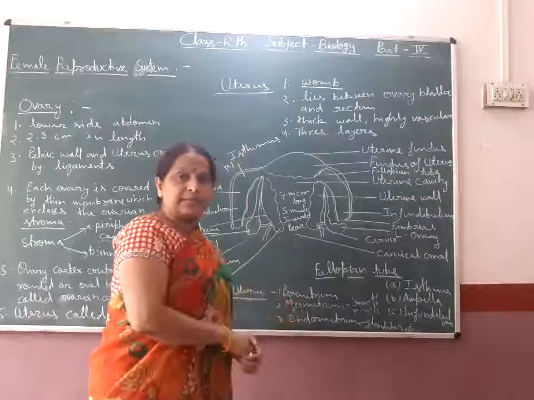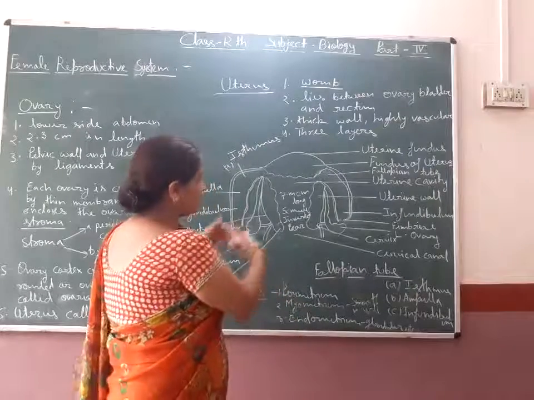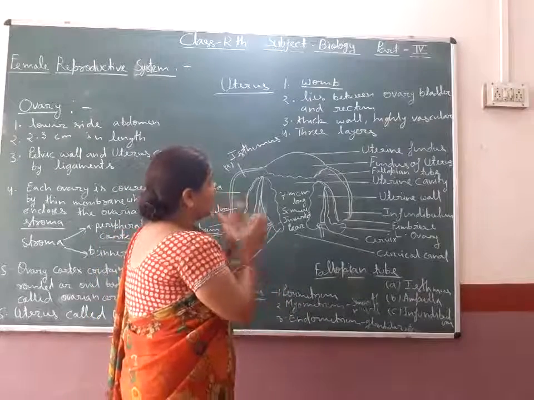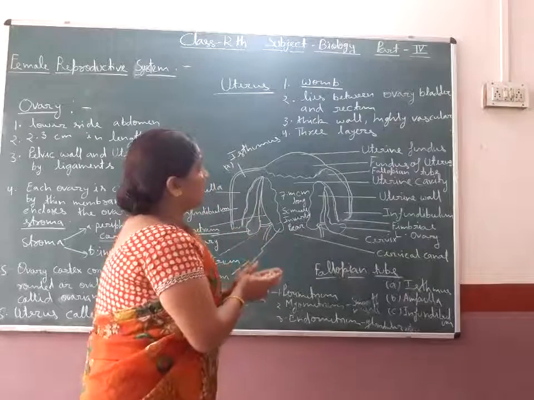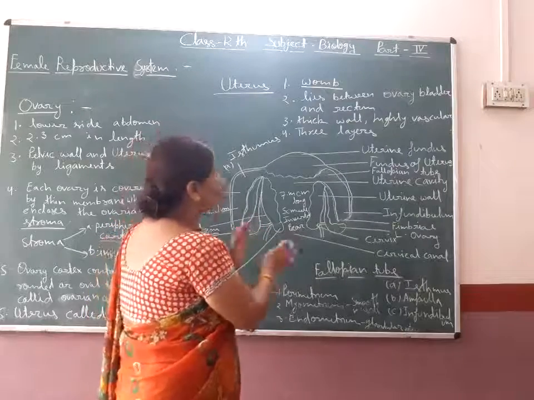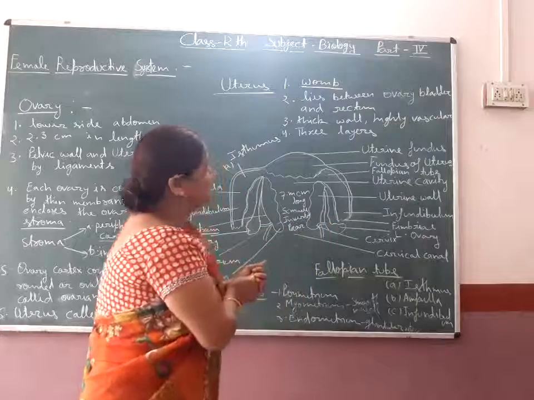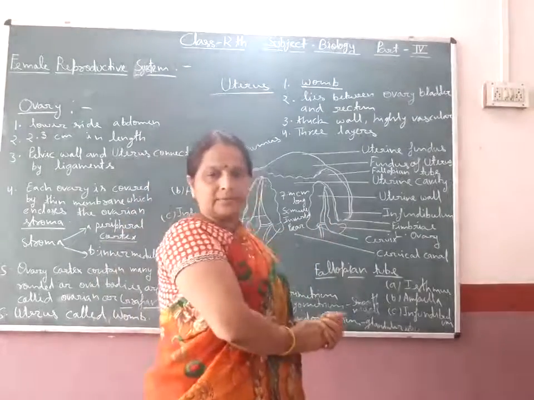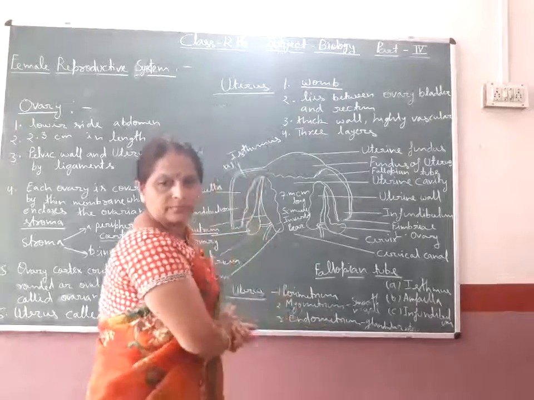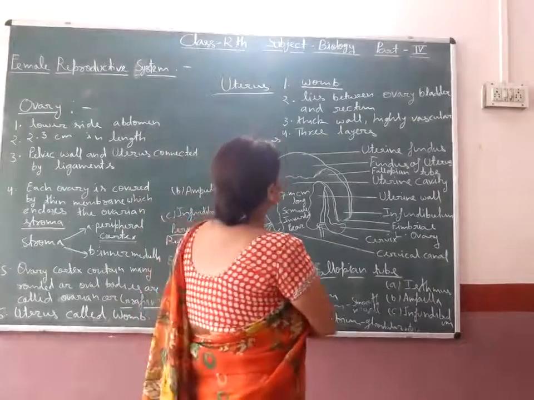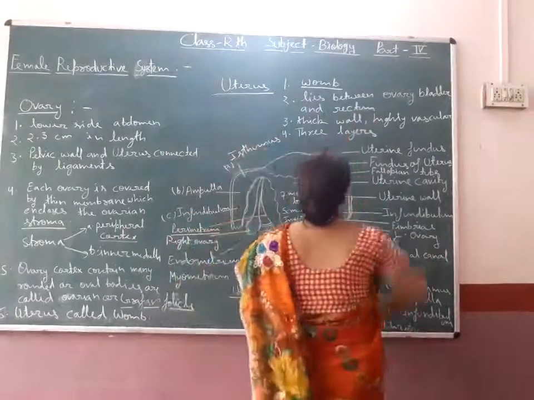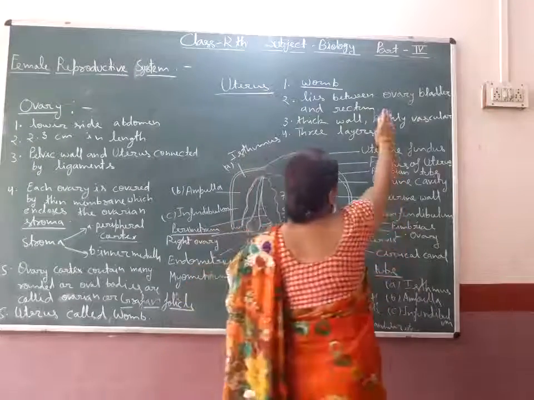In the previous diagram, you see the uterus is present between the ovary, urinary bladder and rectum.